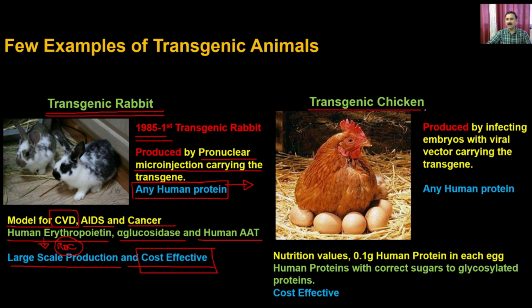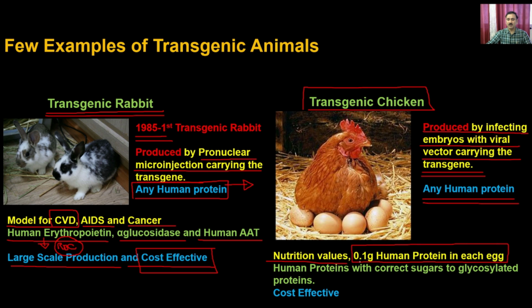Apart from that, you can also have transgenic chickens. Transgenic chickens are produced by infecting the embryos with a viral vector carrying the transgene. So in the case of chicken, you can use the viral vector containing the transgenes, and you can overexpress any human protein. The purpose of having a transgenic chicken is that you want to increase the nutritional value of the chicken as well as of the egg. In this case, for example, you can have up to 0.1 gram of human protein in each egg, which is a very high amount of protein produced by the transgenic animals.